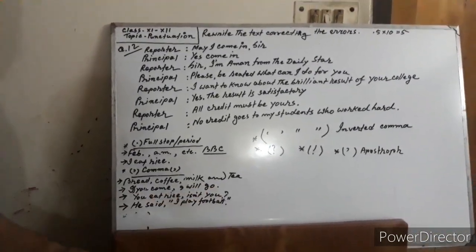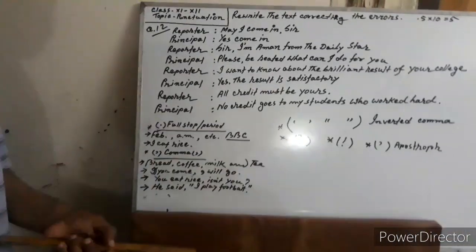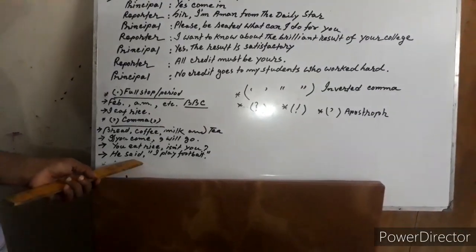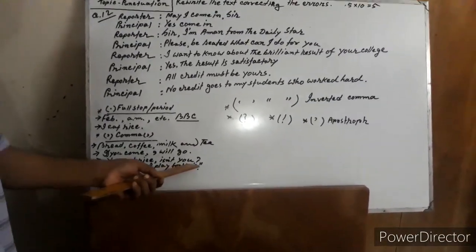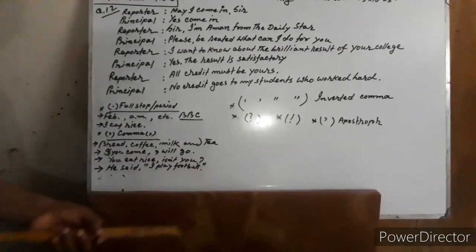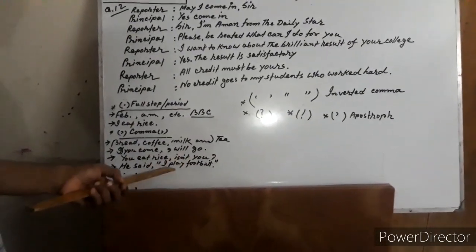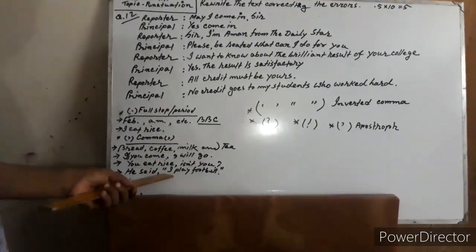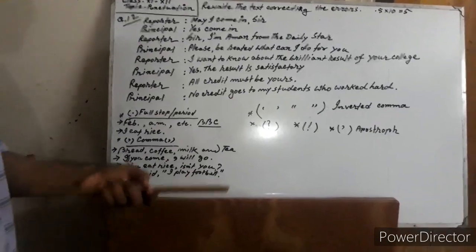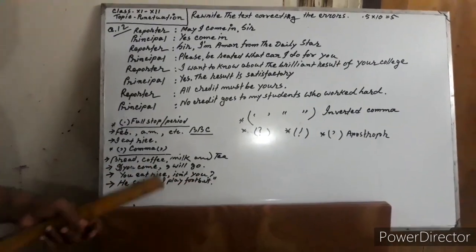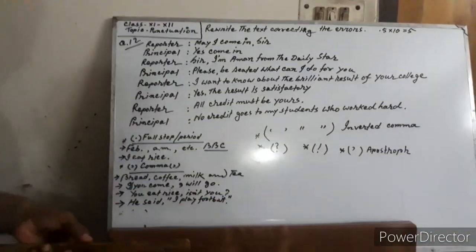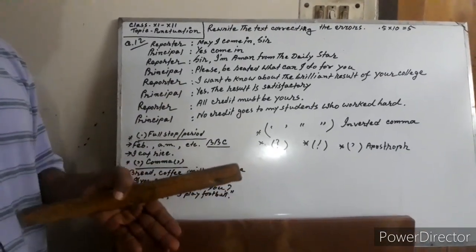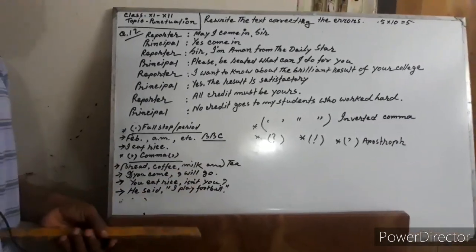And: you try, comma, isn't it, question mark. So this is a tag question. Comma is used to indicate the tag question. He said, comma, I play football, full stop. He said, comma. So if you want to separate the quotation, a comma is used. He said, he replied, in this way. There are also some words after which a comma is used. Suppose, I, comma, therefore, comma, in this way.